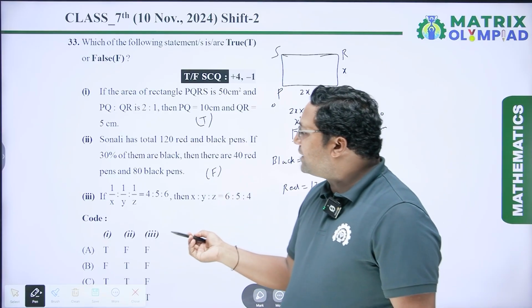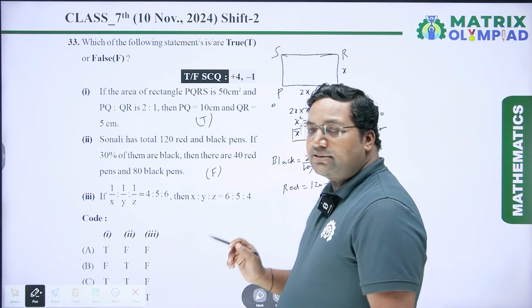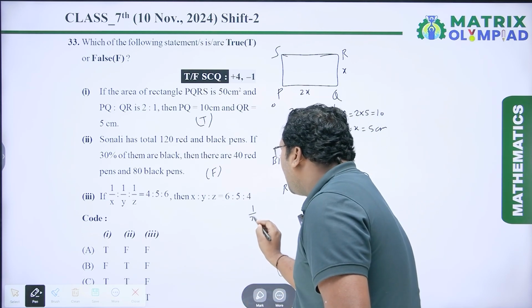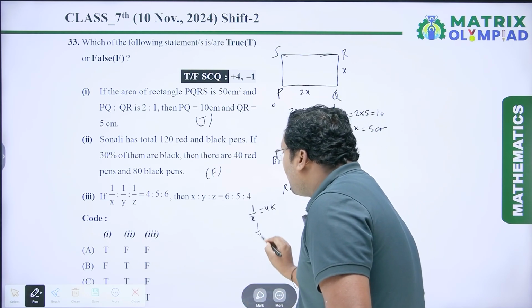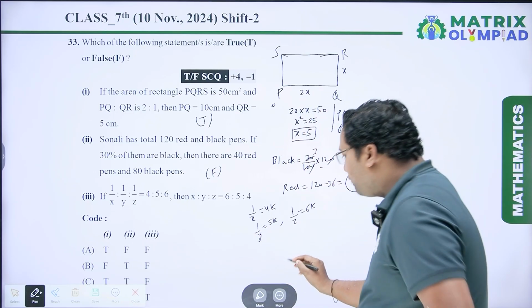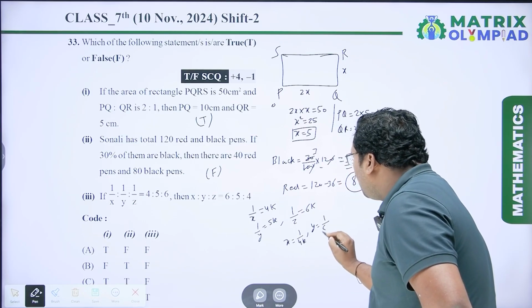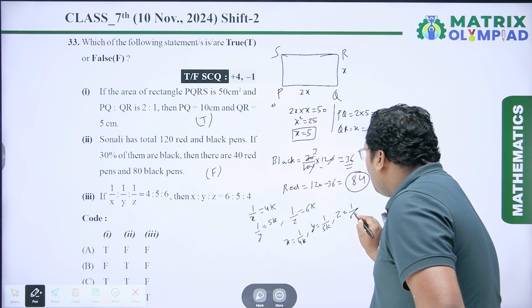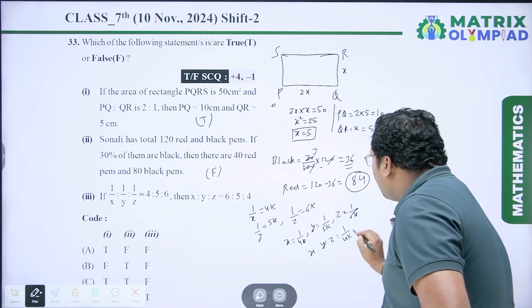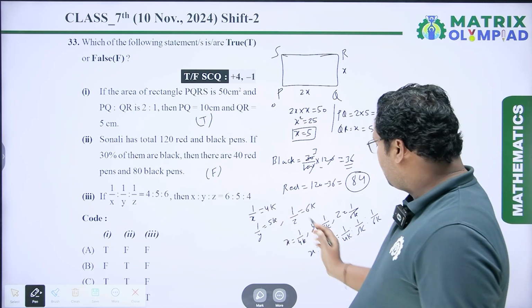Next is, if 1/x : 1/y : 1/z = 4 : 5 : 6, then x : y : z = 6 : 5 : 4. So here we have to assume 1/x = 4k, 1/y = 5k, and 1/z = 6k. From here I have to write x = 1/(4k), y = 1/(5k), and z = 1/(6k). So the ratio x : y : z is 1/(4k) : 1/(5k) : 1/(6k), and it is given 6 : 5 : 4, which is false.